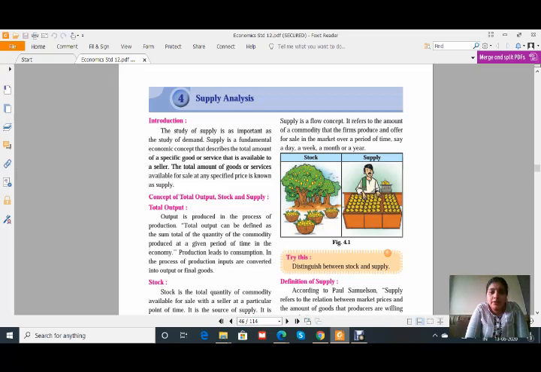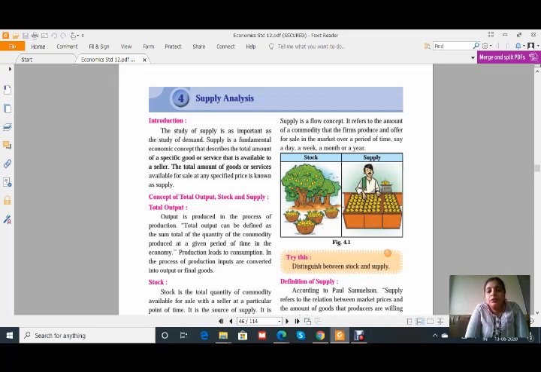See what is meant by supply. The study of supply is as important as the study of demand. Supply is a fundamental economic concept that describes the total amount of a specific good or service that is available to seller. That means whatever the seller wants to sell, there must be a specific good or service. Okay, it must be available for sale at any specified price, which is known as supply.